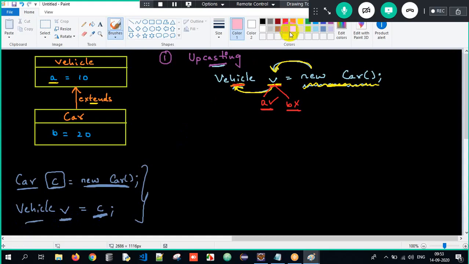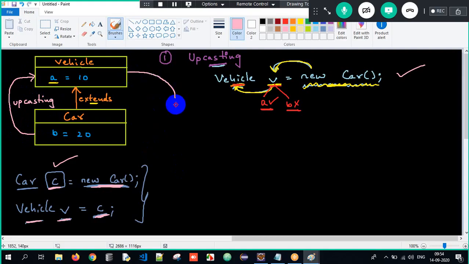So there are two ways of doing it, but based on the project scenario, we are going to choose one. Superclass reference, subclass object. C is storing the subclass object. So this is direct and this is indirect. Got it? Done. So now from the subclass, I have gone to the superclass, and upcasting is done successfully.